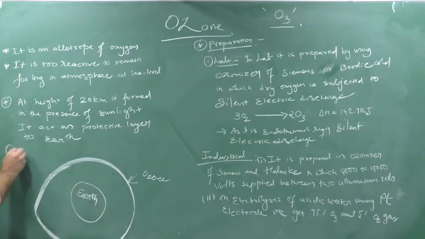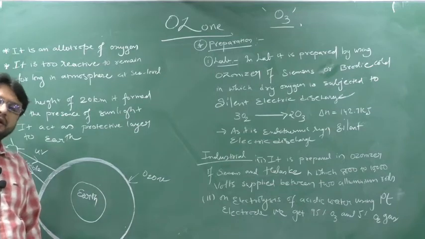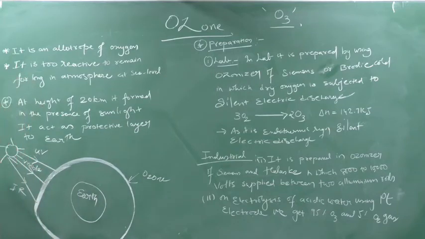As you know, sunlight contains three kinds of rays. One ray is UV, another is visible ray, and the third is infrared rays. What is the role of these three rays? UV rays, if they come to the earth, will cause skin cancer.